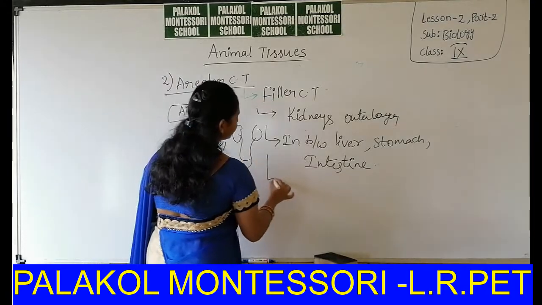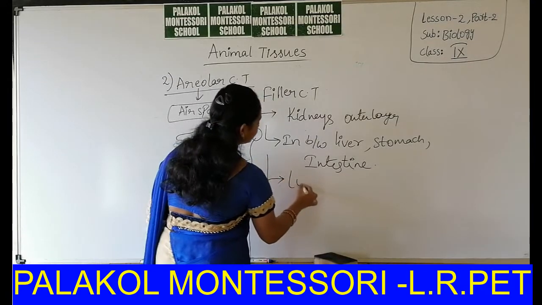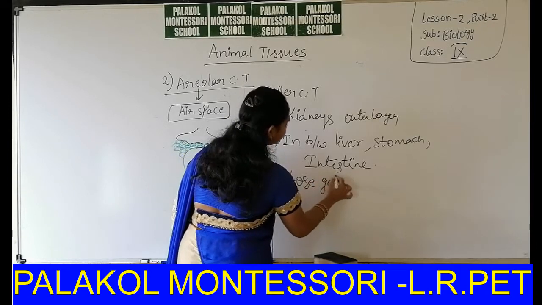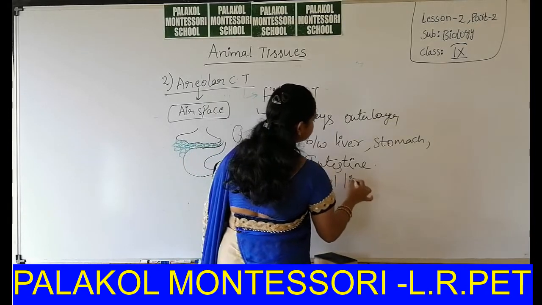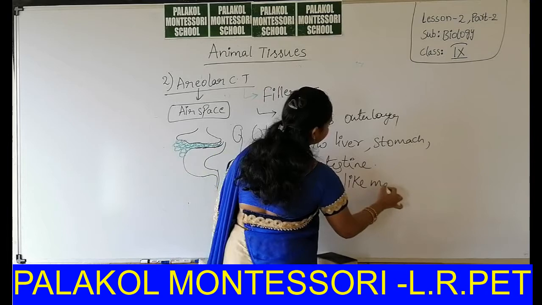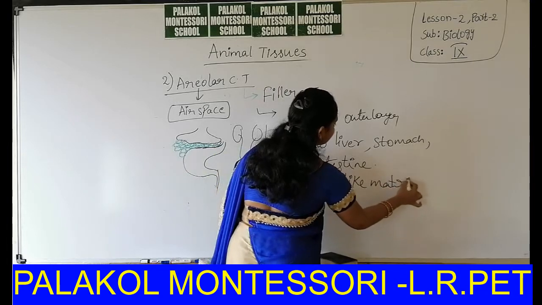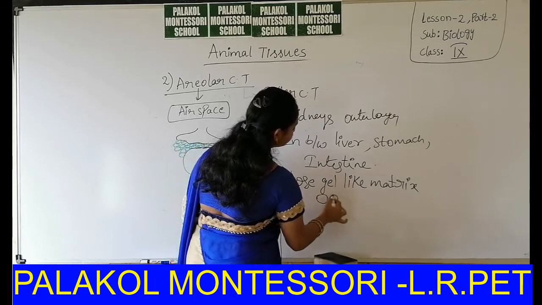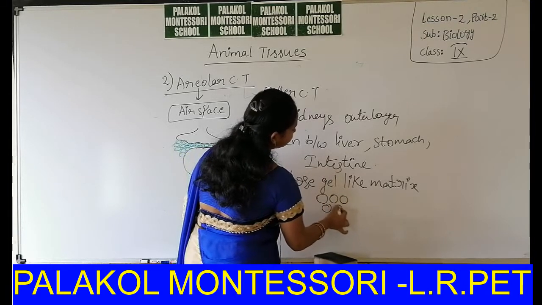This areolar connective tissue has a loose gel-like matrix. In this gel-like matrix, the areolar connective tissue cells are scattered.